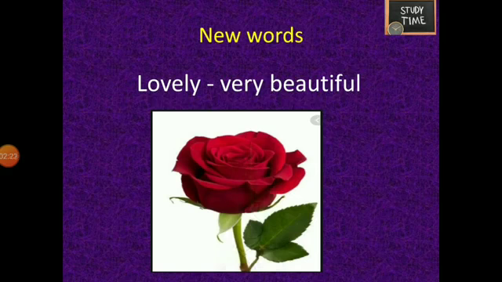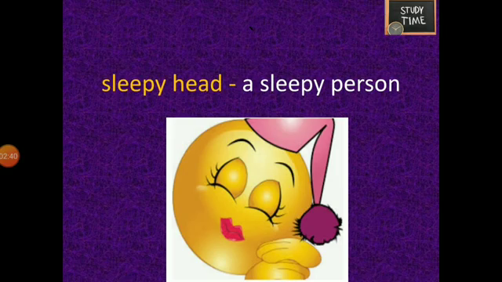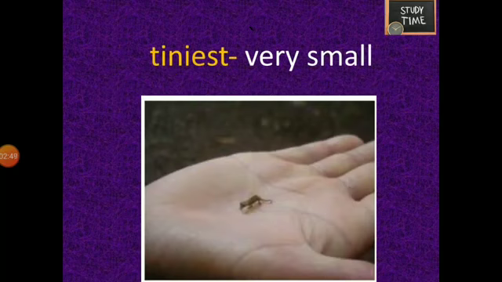Lovely, very beautiful. This is a lovely flower. Next, buzzing, meaning is humming sound. The bees are buzzing. Sleepy head, a sleepy person. Sentence is, Ram is a sleepy head. Tiniest, very small. Ant is tiniest than any other creature.